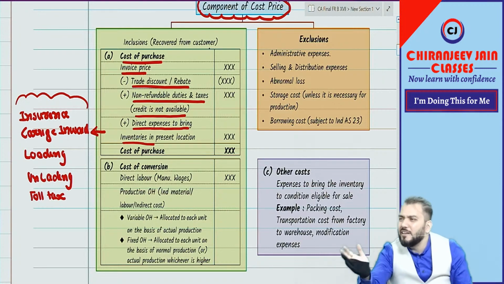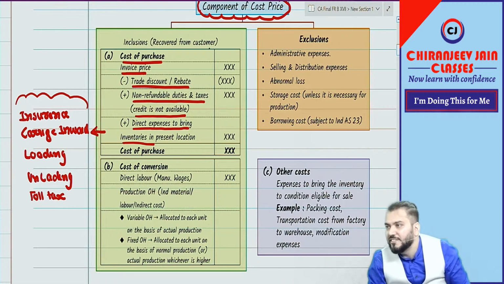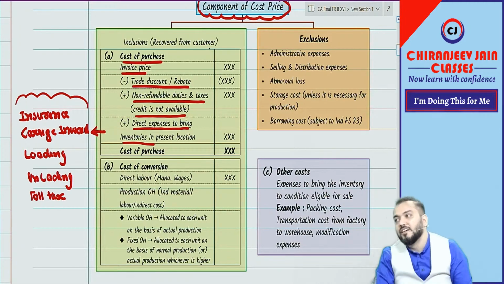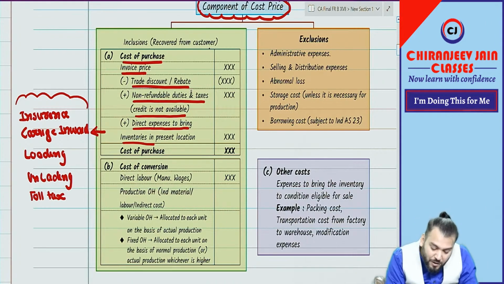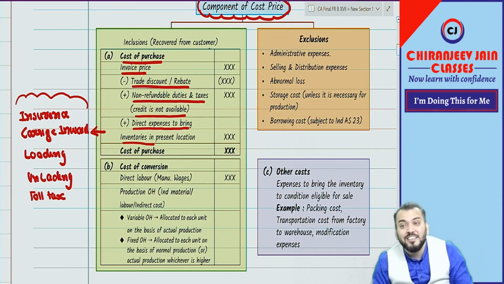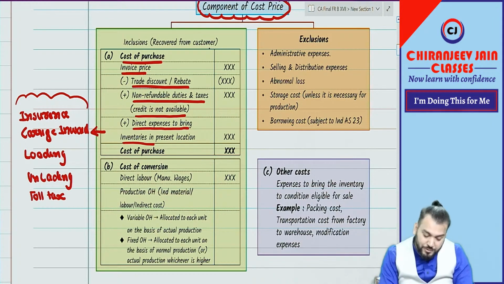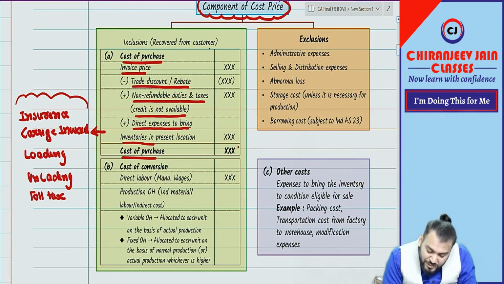So trade discount and rebate are more or less the same as far as accounting is concerned, correct? Therefore deduct trade discount or rebate, but do not deduct cash discount, correct? Understood. So you have understood cost of purchase.